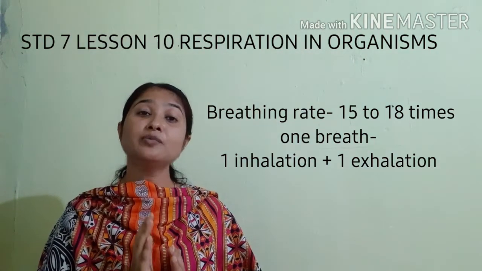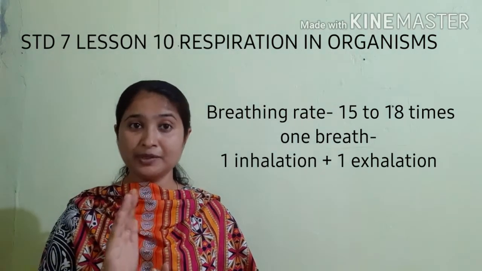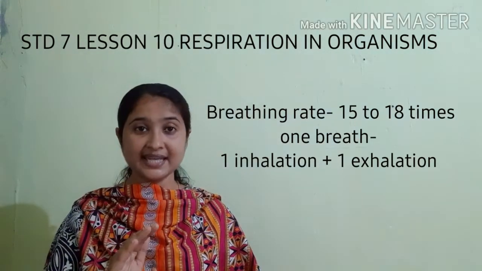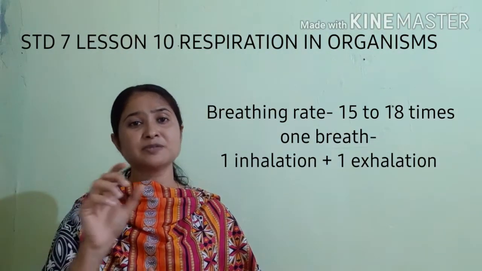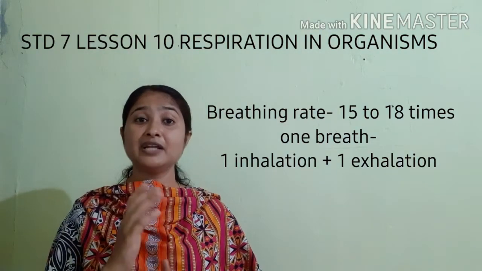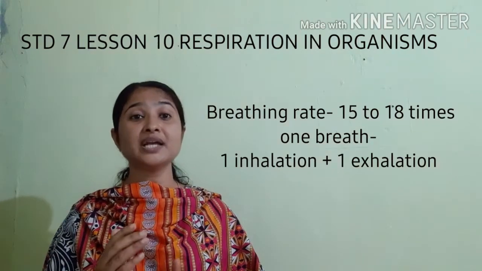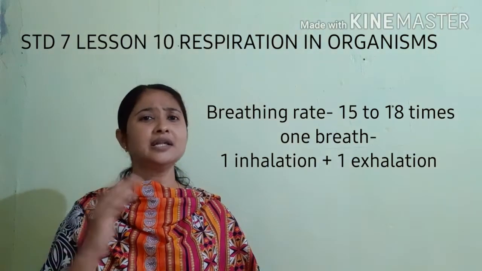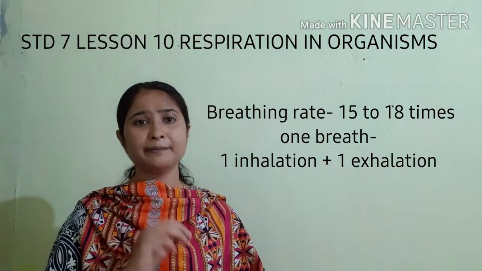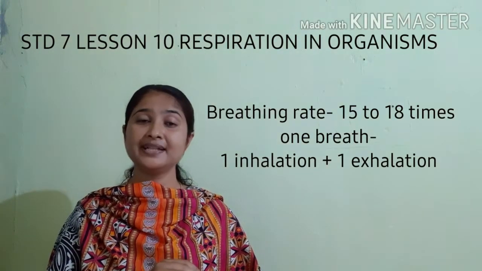Okay, now how many times does a normal human being breathe when he is resting? He will breathe 15 to 18 times per minute. But when a person is doing vigorous exercise, he may breathe more than 25 times per minute. So that is the breathing rate.